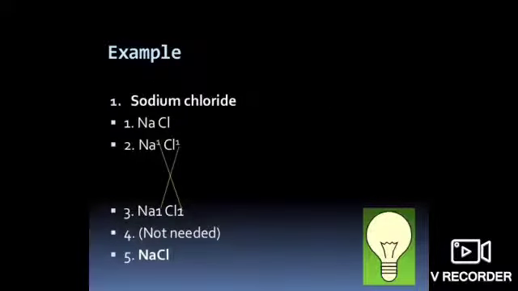After this, you can have one example of it, sodium chloride. Sodium is having valency 1. If you go with chlorine, its atomic number is 17. Configuration will be 2, 8, 7. So it needs only one electron to complete its octet. It will become 2, 8, 8. So it means it is a negatively charged anion. So you will say sodium and chloride both are having valency 1 and 1. When the crossing over is done, then you can see Na1Cl1. There is no need to write 1 and 1 again. So in this way, there are lots of examples which you can do from your previous class, chapter of 9th also.